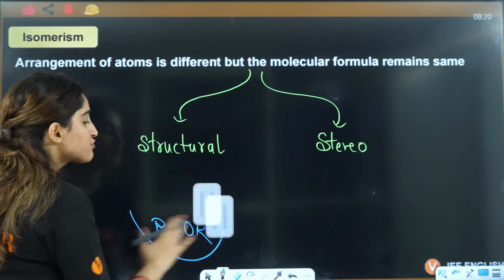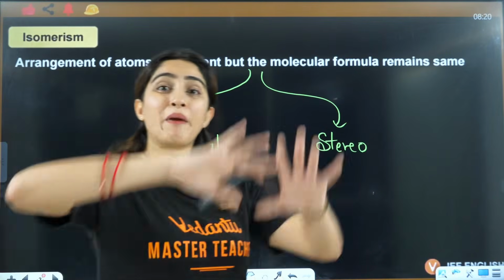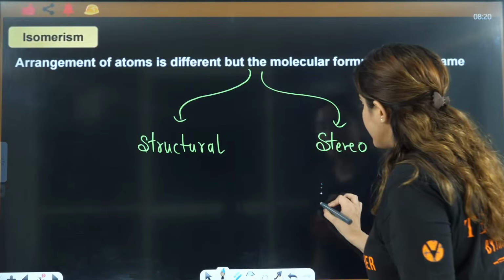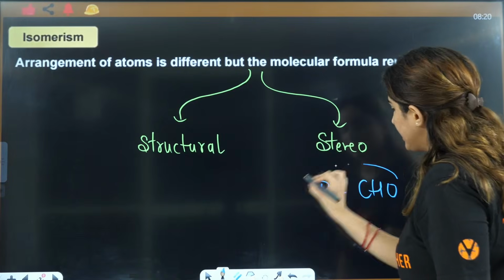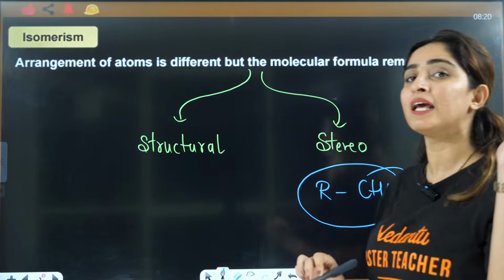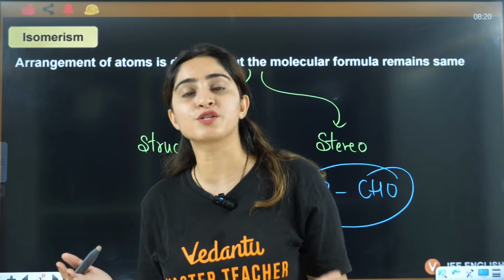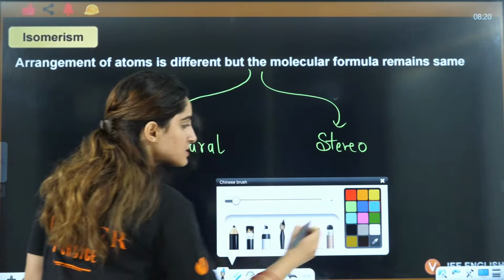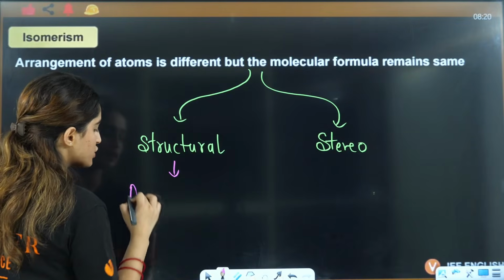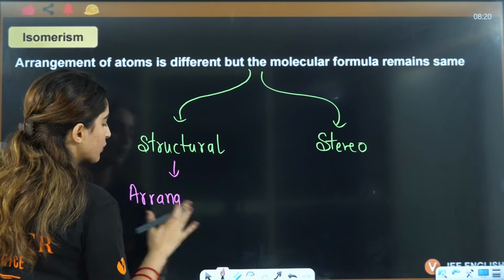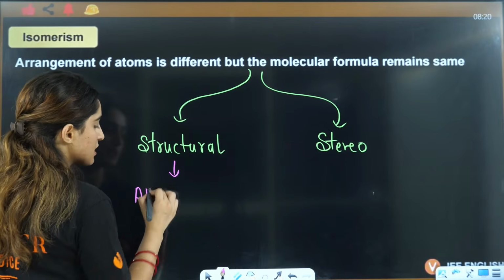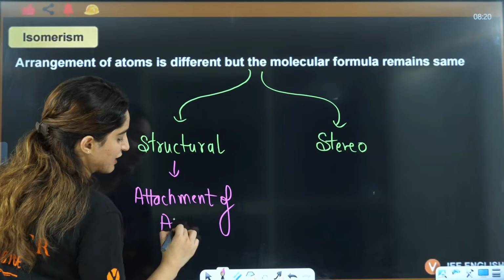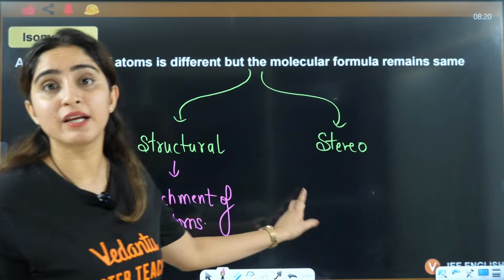But in case of stereoisomerism, the spatial arrangement of the atoms is different. You can have only one compound, but we need to see how this compound is spatially arranged in different ways. That is called stereoisomerism. So in structural isomerism, the attachment of atoms is the differentiating part, and here the spatial arrangement is different.